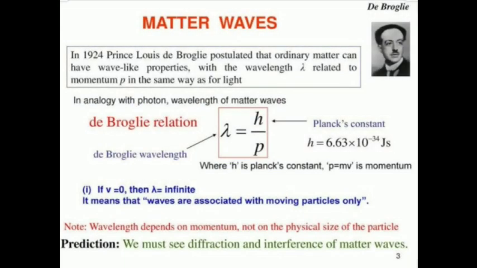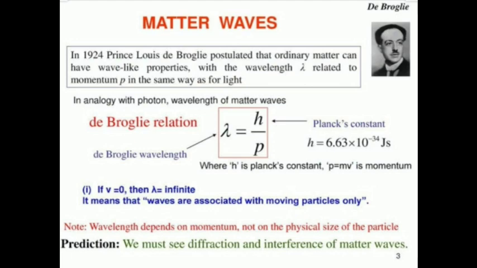Now, the de Broglie concept can be explained based on the matter wave. What is the matter wave? A particle can be associated with a wave, and that is called a matter wave. Based on the matter wave, one equation is given, called the de Broglie equation. What is the equation? Lambda equals h divided by p. Lambda is the de Broglie wavelength, h is the Planck constant. What is the value for that? 6.626 into 10 power minus 34 joule second. The p is nothing but momentum, which is equal to the product of mass and velocity.